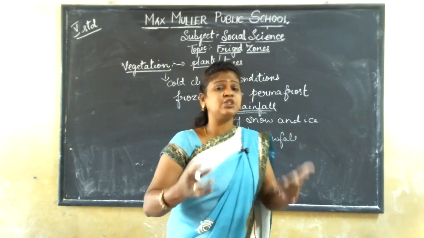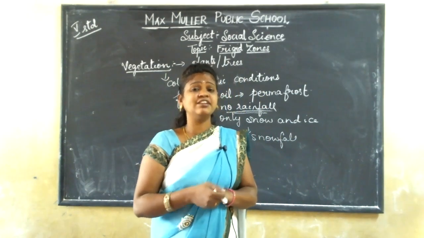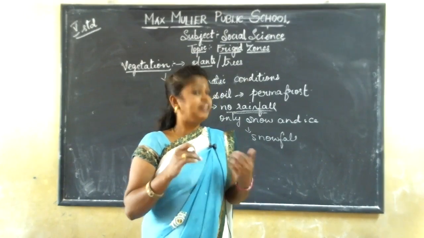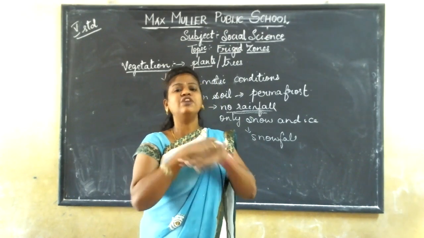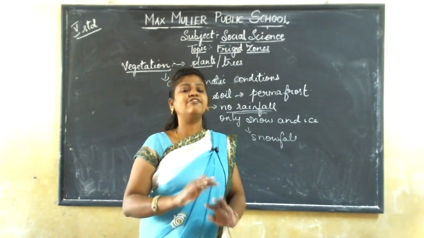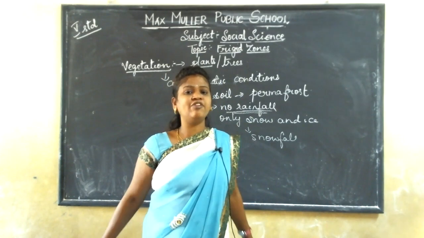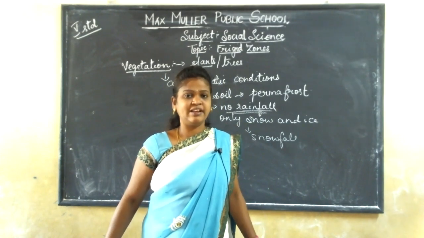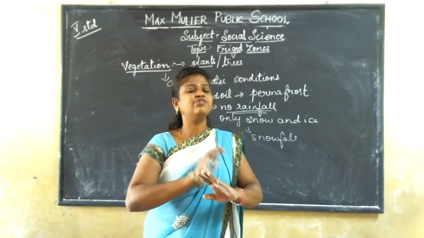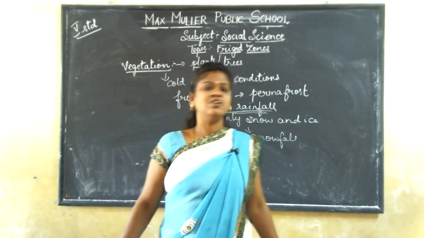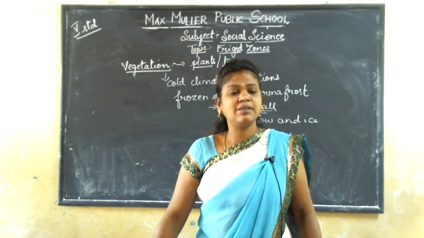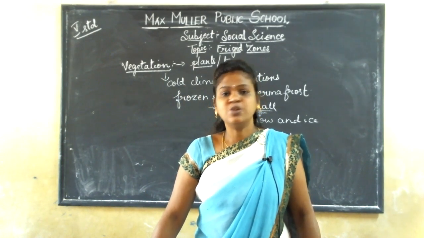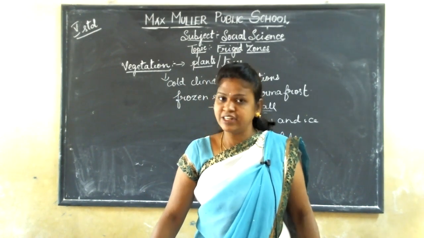You all know that winter is very cold. And here in frigid zones, when the winter comes, what happens? It is fully covered with ice and snow. It is in a frozen state. There is no rainfall, nothing. There are not even any sun rays. So hence it is very difficult for some plants to grow here.